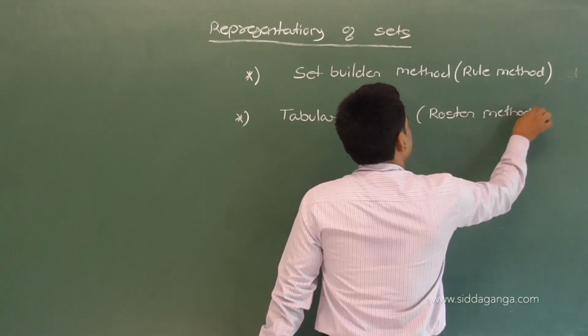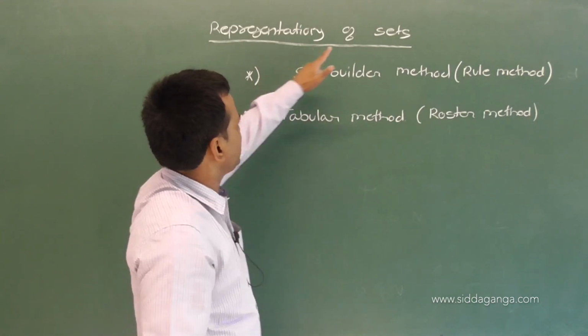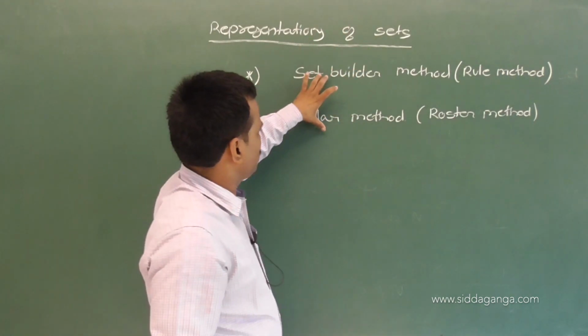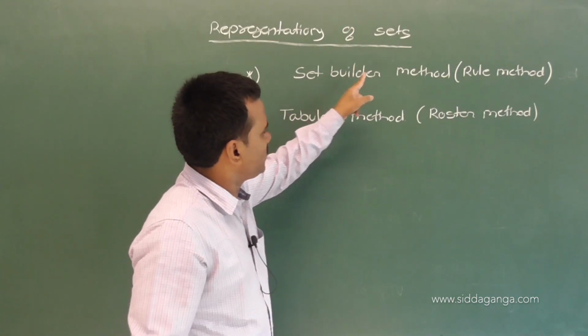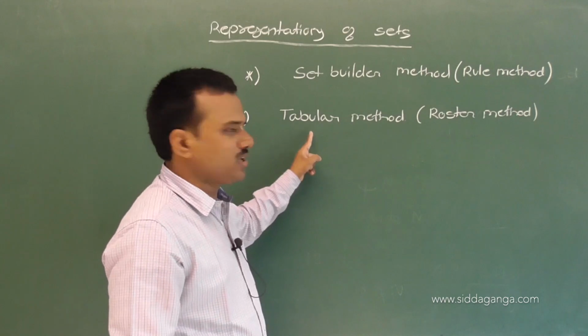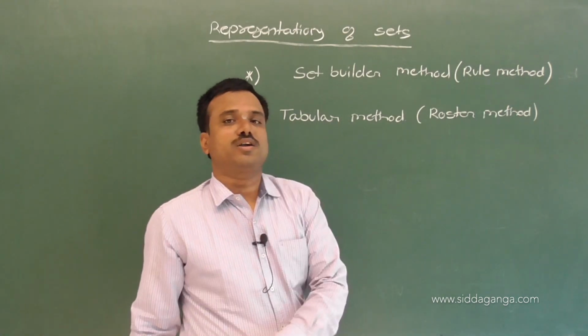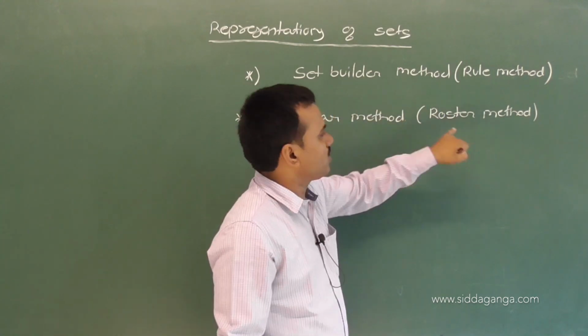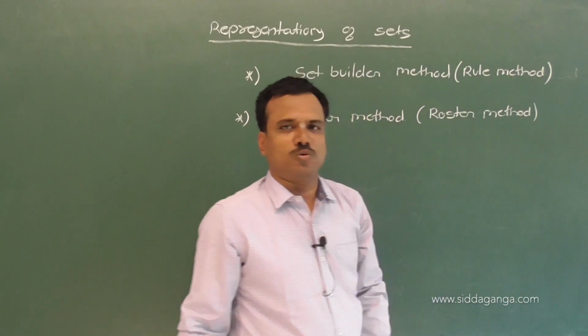The two types of representing the sets. One is the set builder method. Another one is the tabular method, T-A-B-U-L-A-R. Another word for tabular is roster method. Another word for set builder is rule method.